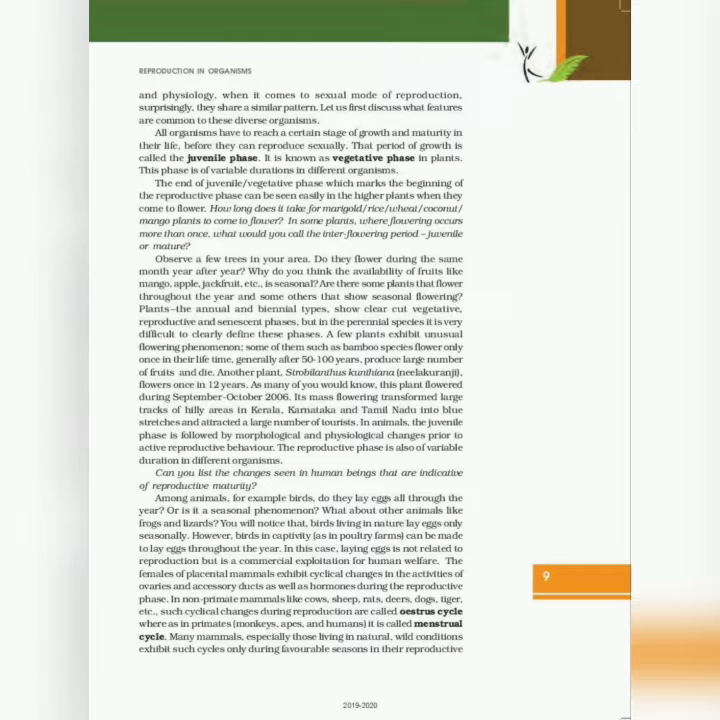Are there some plants that flower throughout the year and some others that show seasonal flowering? Plants of the annual and biennial type show clear-cut vegetative, reproductive and senescence phases, but in the perennial species it is very difficult to clearly differentiate these phases. A few plants exhibit unusual flowering phenomena, such as bamboo species, which flower only once in their